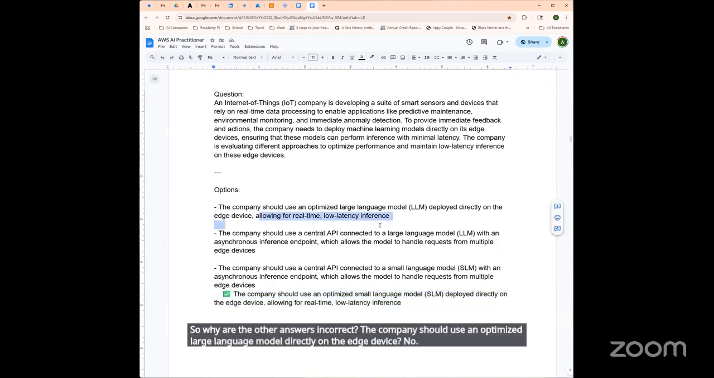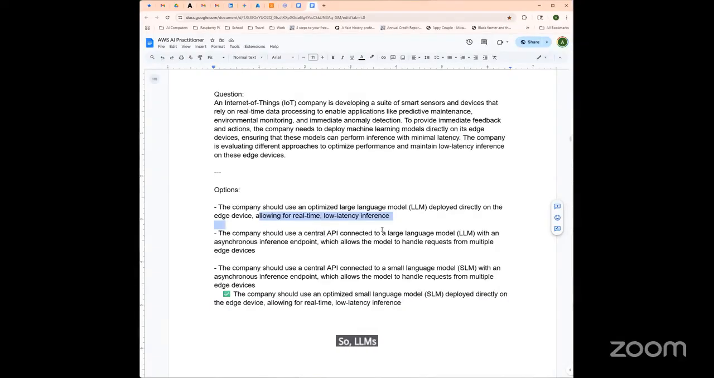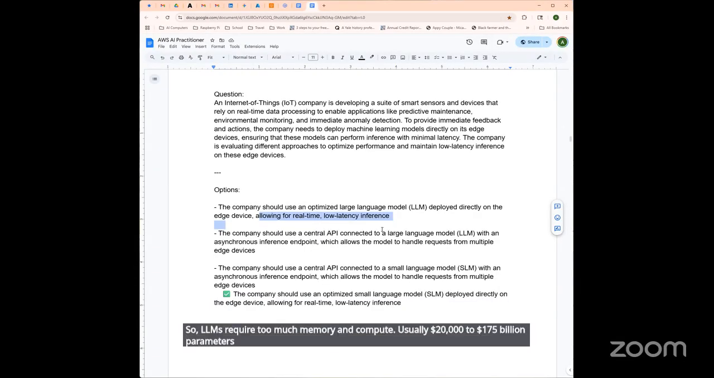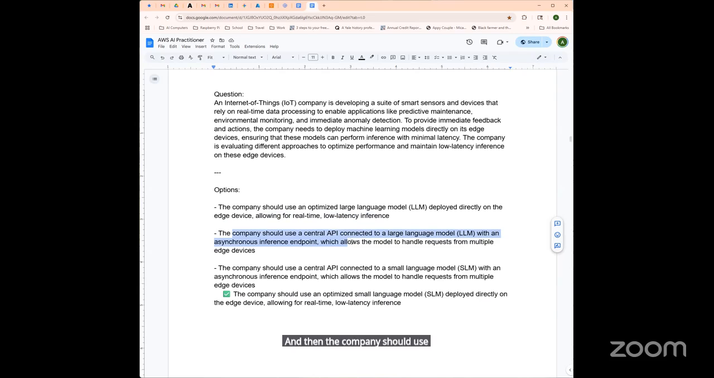No. So LLMs require too much memory and compute, usually 20 to 175 billion parameters. Most edge devices can't support them. This would lead to crashes or poor performance. And then the company should use a centralized API connector connected to a large language model with an asynchronous.